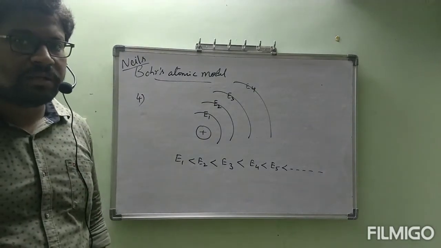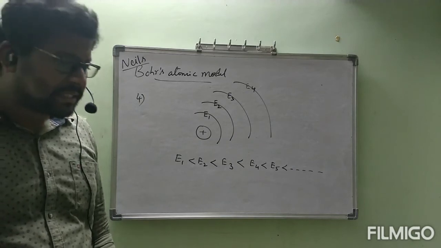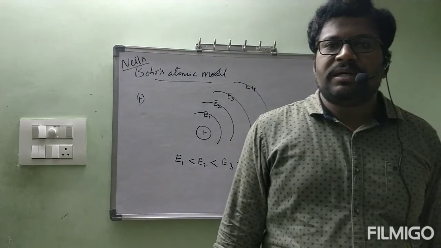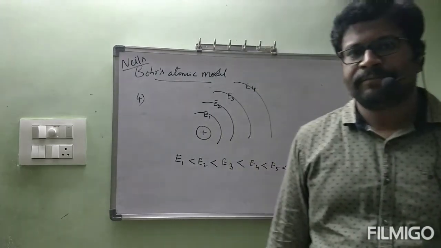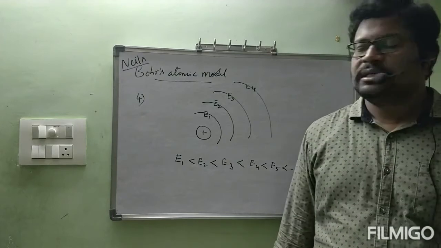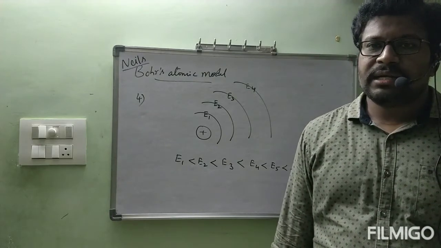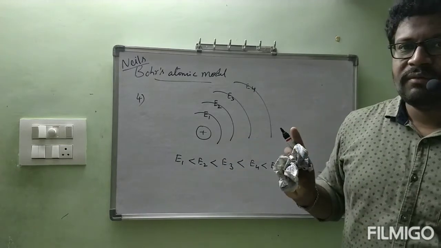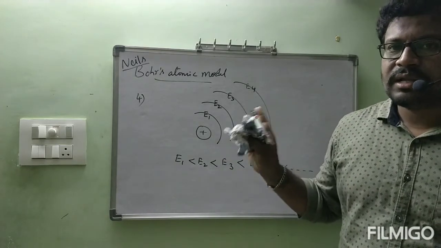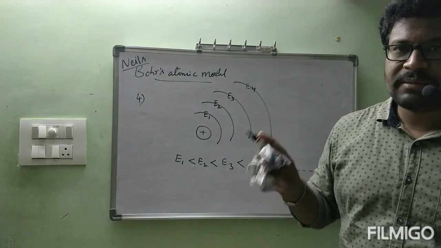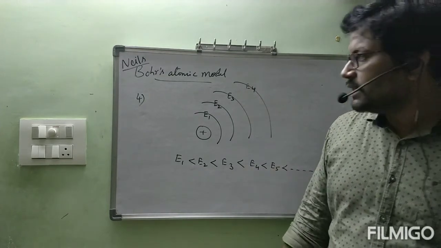What is the fourth point you want to write in notes? That is, when we move away from the nucleus, energy of the orbit also increases. That is the point related to fourth one. Draw this diagram like this and write this order. For everything, maximum try to draw the diagram. It is better. It is very clear for you only. At the time of revision, it is very clear for you. Okay, next, fifth point.